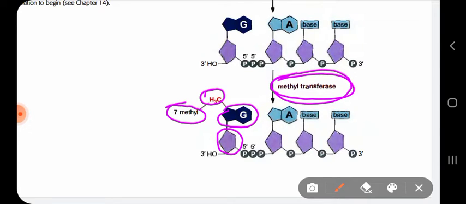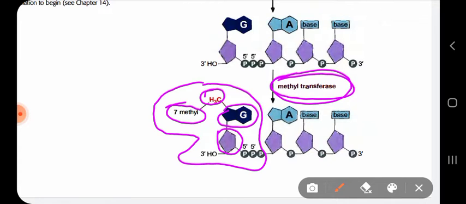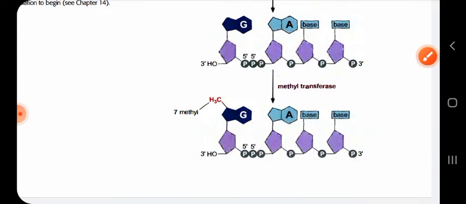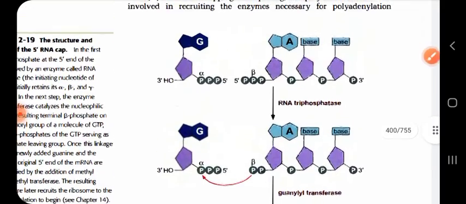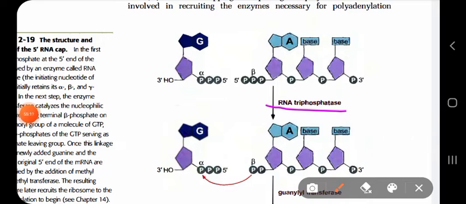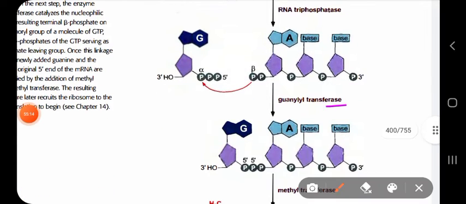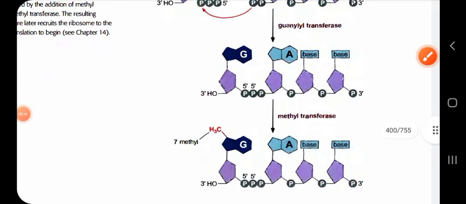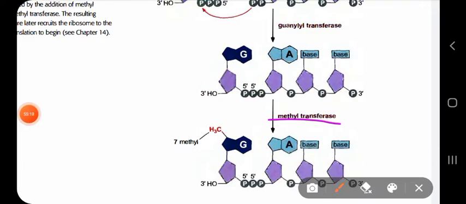Okay, so this is your cap, the 7-methyl guanosine triphosphate cap, which occurs at the 5 prime position of your RNA. So three enzymes are needed for your capping process: RNA triphosphatase, guanylyl transferase, and your methyl transferase.